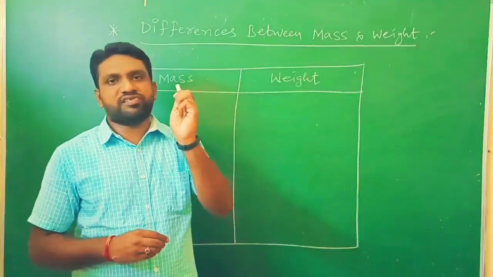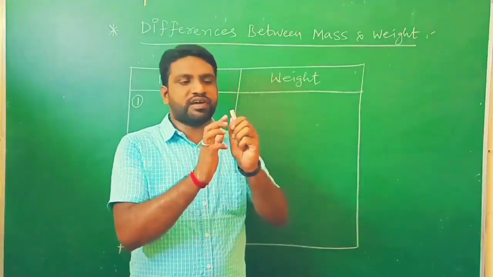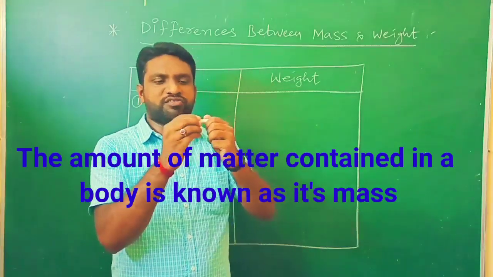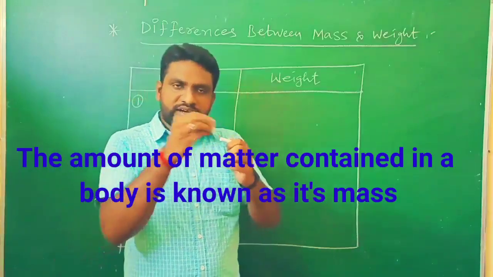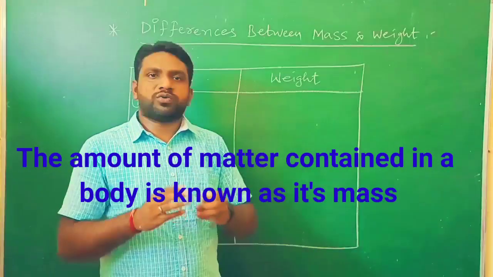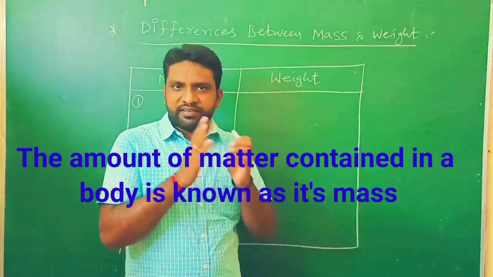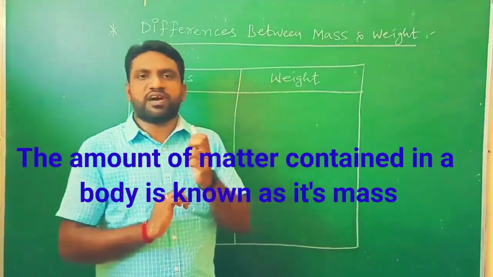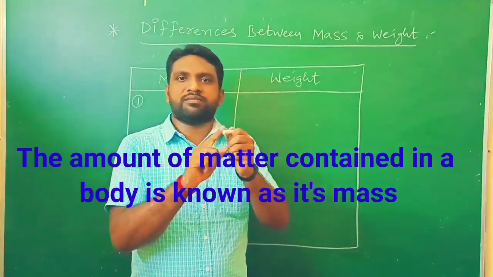But we are considering this chalk piece here. In this chalk piece we will find so many dust particles. That means these dust particles, molecules, are there here. That is said to be its matter. So the amount of matter contained in the body is said to be its mass. If we consider this particular chalk piece, these particles are nothing but its mass.